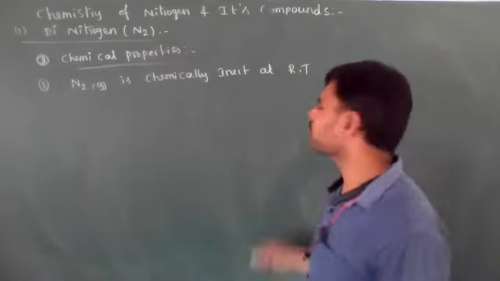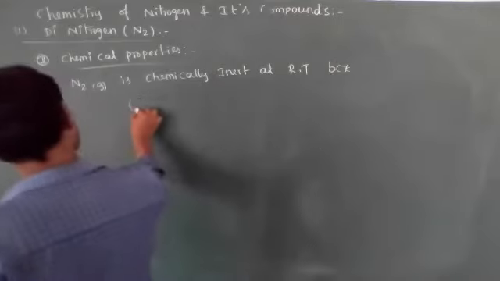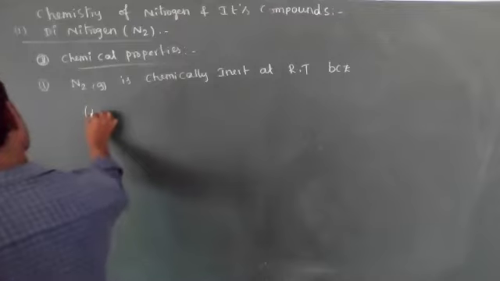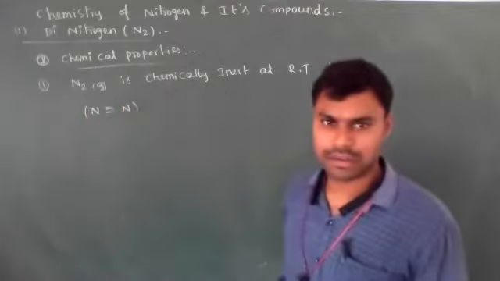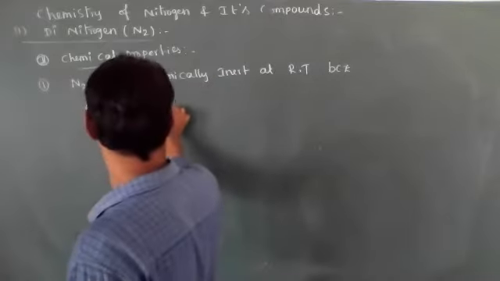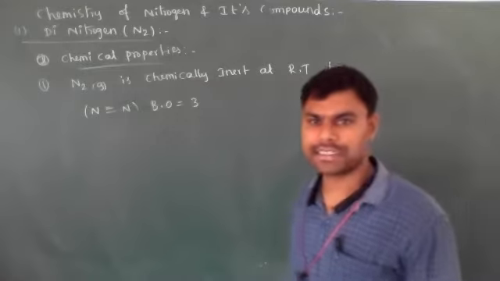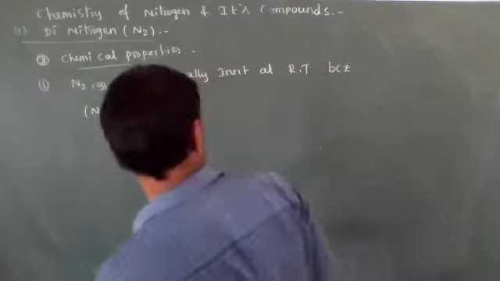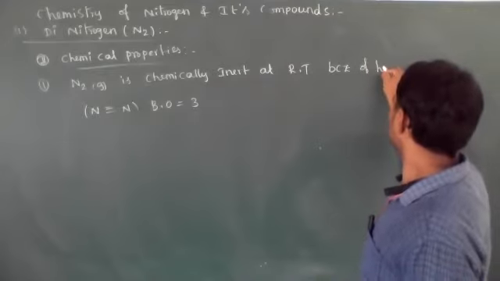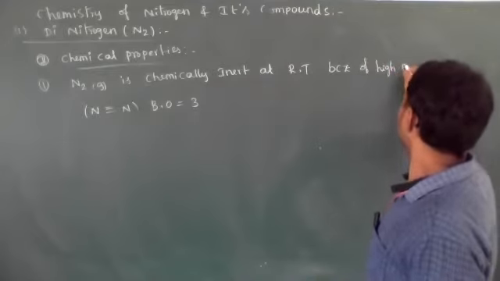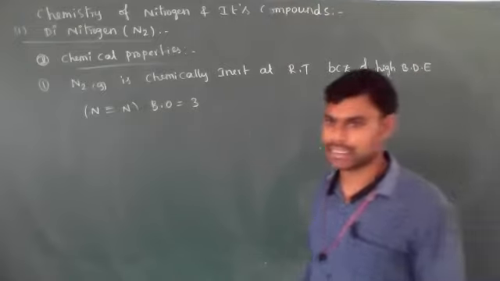It is chemically inert at room temperature because of the structure of N2: N triple bond N. It has multiple bonds, and the bond order is equal to 3. When bond order increases, bond dissociation energy is more. So there is high bond dissociation energy.